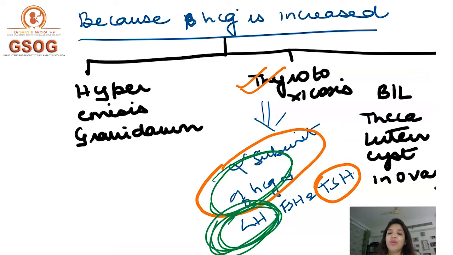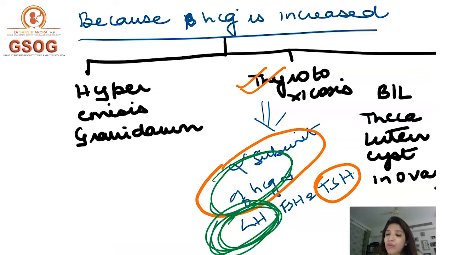in their MCQ, they will say that there is a female who comes to you with a complaint of bleeding in the first trimester. On abdominal examination, the height of the uterus is more than the period of gestation, because ideally in the first trimester, the uterus should have been a pelvic organ. But in molar pregnancy, because the height of the uterus is more than the period of gestation, you can palpate the uterus per abdominally, right?